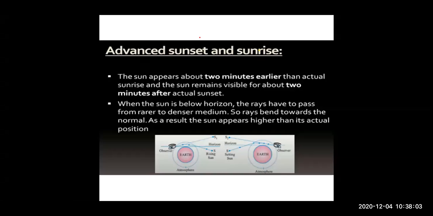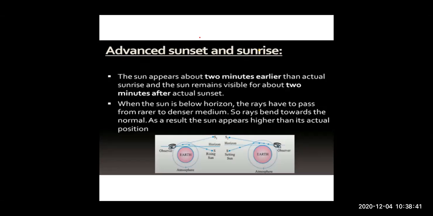Okay, 2 minutes before only we are able to see the sun, and during the sunset, the sun has set, but still for about 2 minutes after the sunset we are able to see the sun. So it means the sun is visible to us for an extra 4 minutes. For that 4 minutes the sun is actually not present, right? But still it is visible to us.